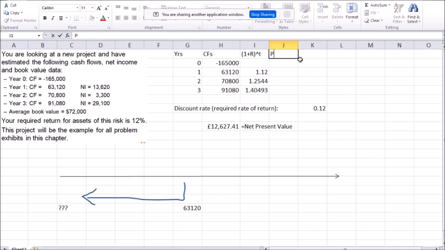So let's say present value of those future dollars is going to be equal to this $63,120 divided by 1 plus r into the power of number of years. That's divided by this column. And if you sum up everything, that's the total future cash flows discounted already to today's value. That's present value, that's PV.